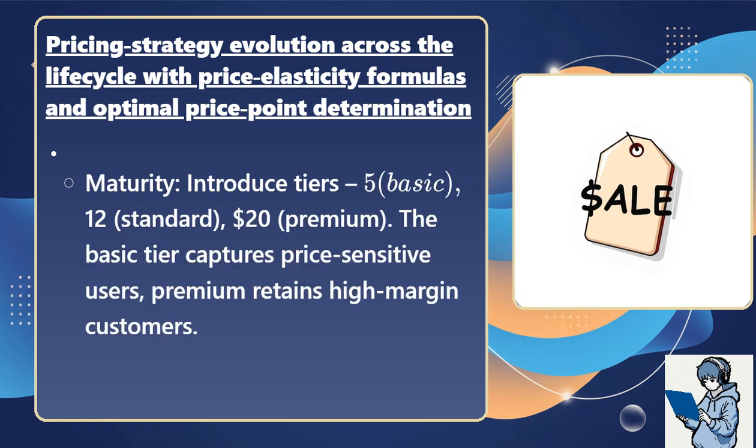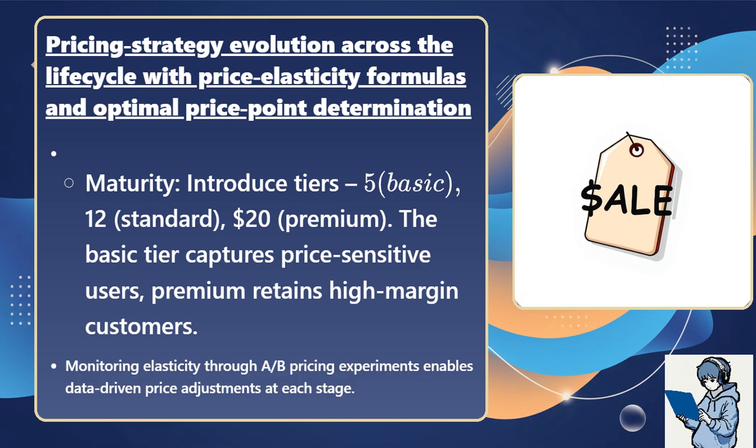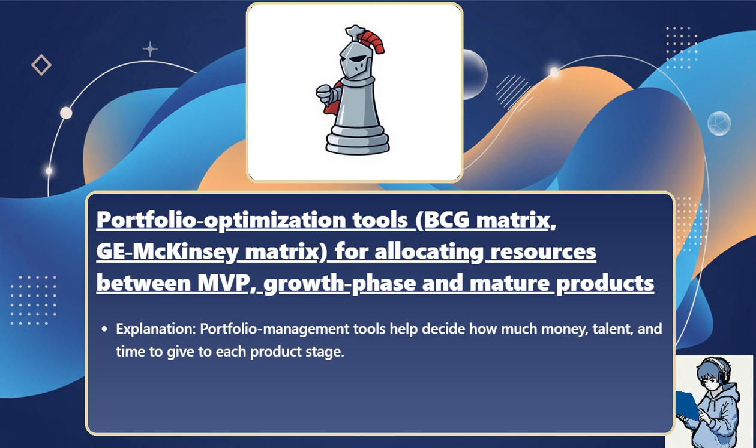Maturity: introduce tiers, $5 basic, $12 standard, $20 premium. The basic tier captures price-sensitive users, premium retains high-margin customers. Monitoring elasticity through A/B pricing experiments enables data-driven price adjustments at each stage. Explanation: portfolio management tools help decide how much money, talent, and time to give to each product stage.